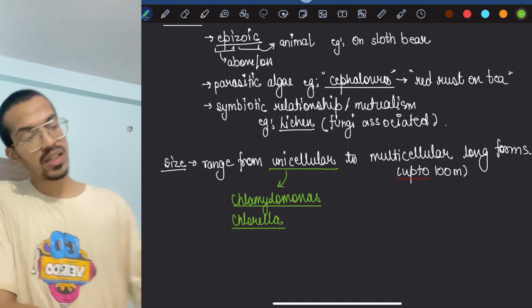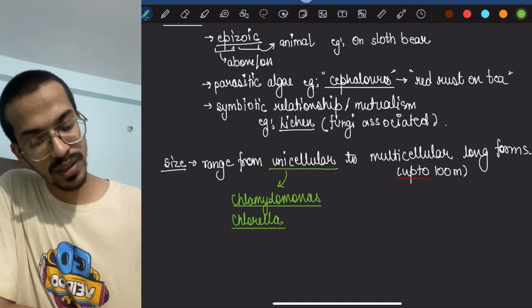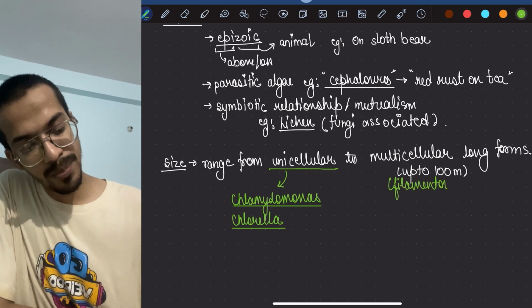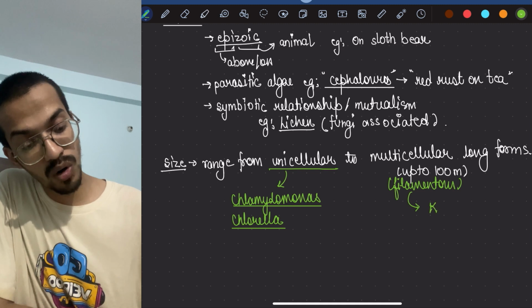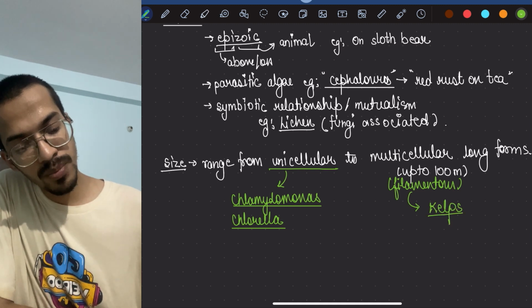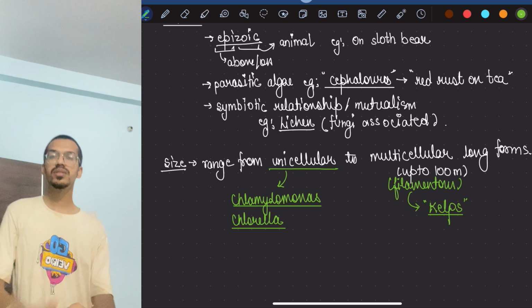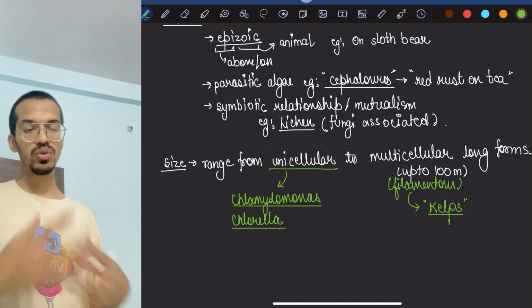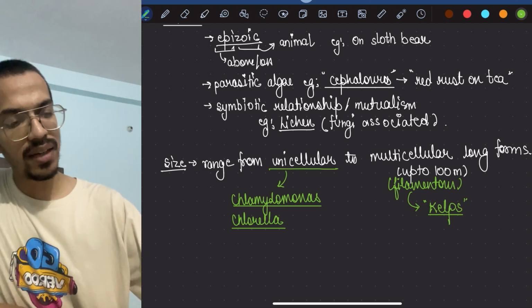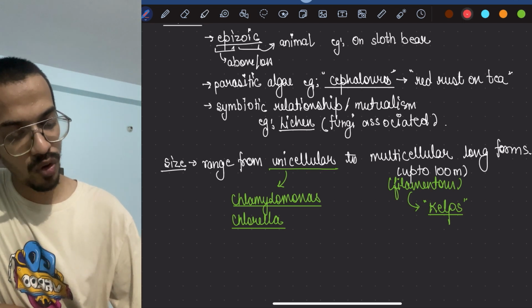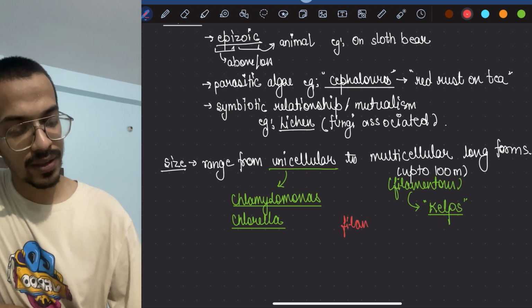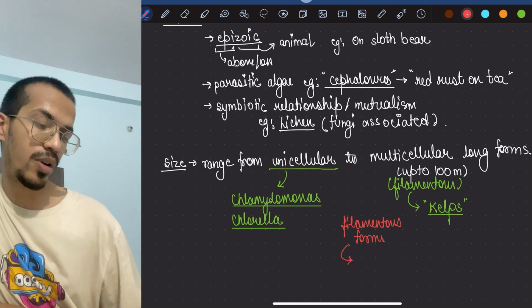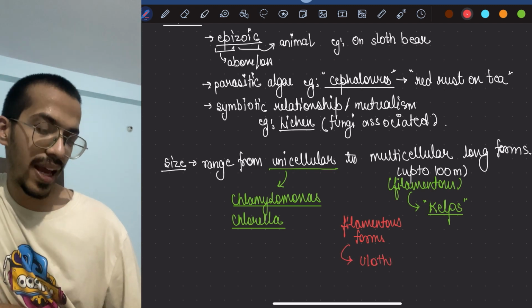Then multicellular, up to 100 meters, filamentous. So this is what it is, a filamentous form. An example of 100 meter long is kelp, which is a type of brown algae. Chlamydomonas and Chlorella are types of green algae. Okay, so this you might have to remember. If I have to say something very particular about the filamentous form, I have an example of Ulothrix.